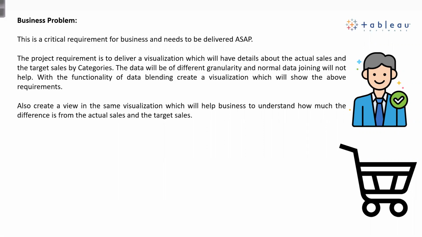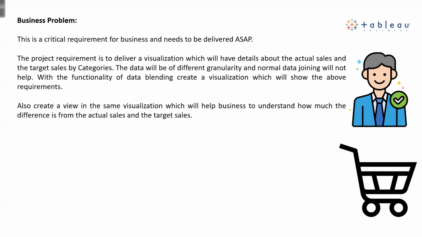But before Tableau 10.5, they used to go with the data blending option for data coming from different data sources. That is what we discussed. But after Tableau 10.5, the question arises: why is data blending still required, because now cross database join is already there? Then maybe we can stop data blending. Why is data blending required?